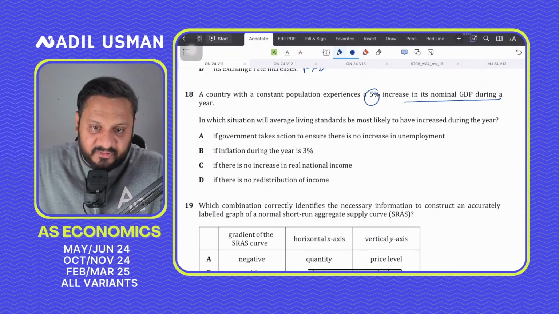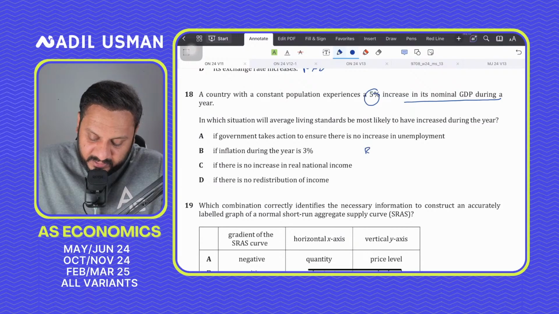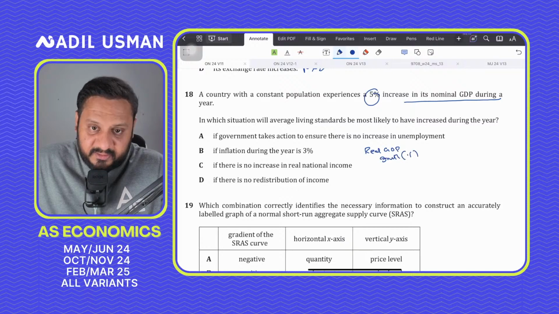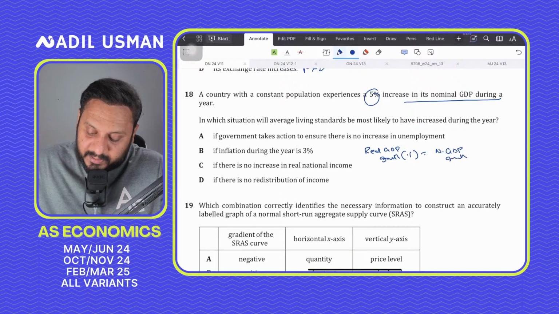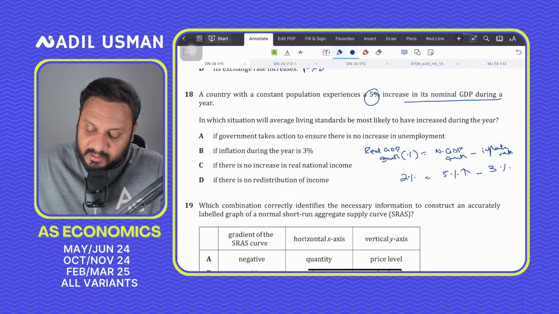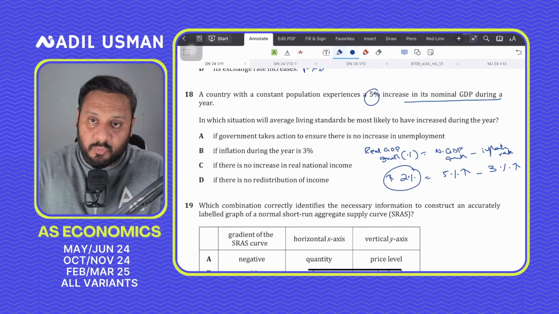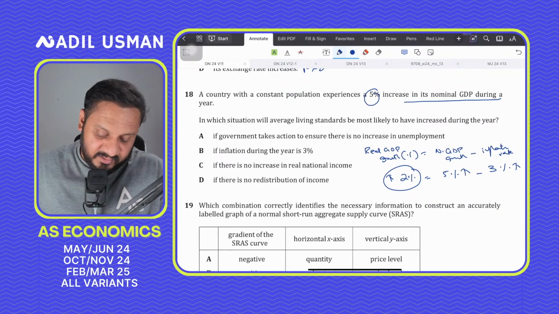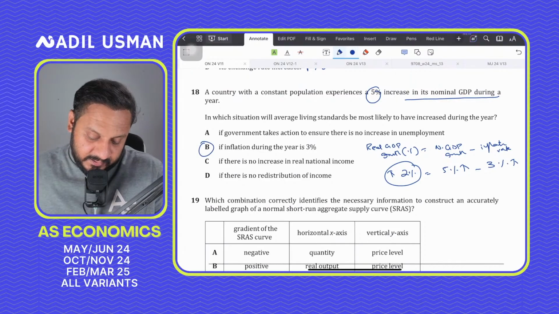Because real GDP growth in terms of percentage equals nominal GDP growth minus inflation rate. Inflation rate is the growth in price level. So real GDP growth would be 2% because nominal GDP is growing by 5% and your inflation rate is going up by 3%. So there's a growth of real GDP too. If real GDP is growing by 2%, that would guarantee an increase in living standards. So that is what makes B the correct answer.